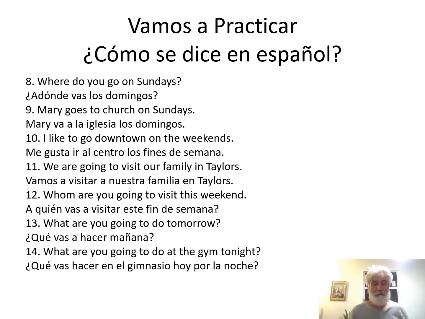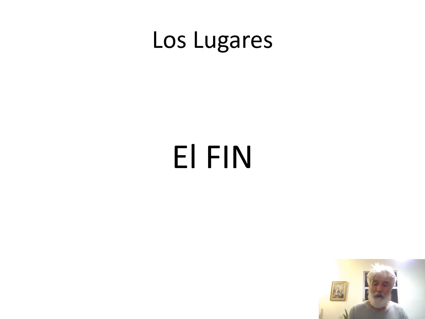Qué means what? Vas means are going. So what are you going to do? ¿Qué vas a hacer? Does that look right? No, there's a mistake here. Ir always needs to be followed when it's conjugated with what? The preposition a. So, ¿qué vas a hacer en el gimnasio hoy por la noche? So I just wanted to point that out to you. Well, thank you very much, and we've completed our study of the verb ir.